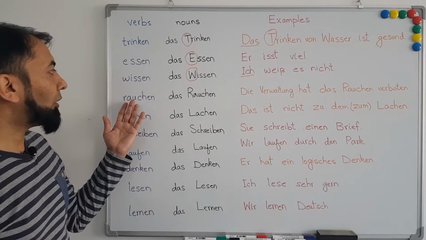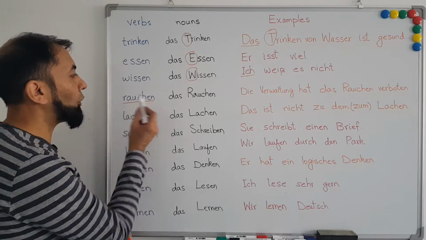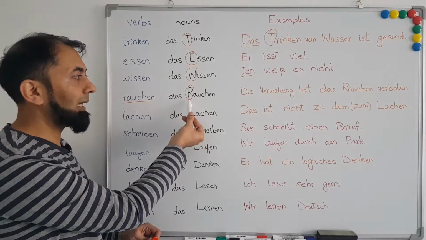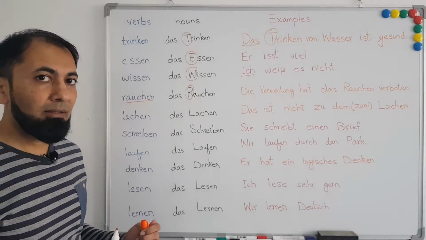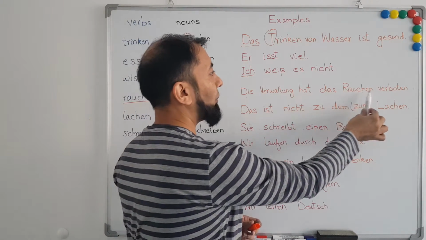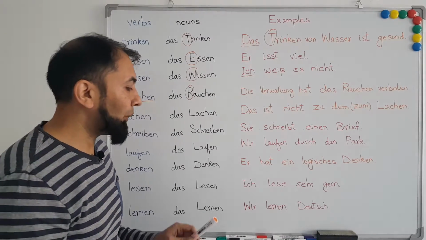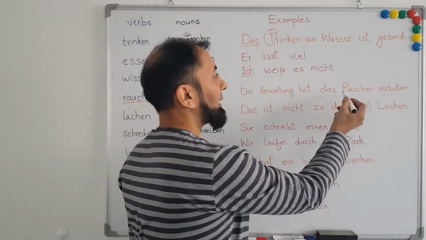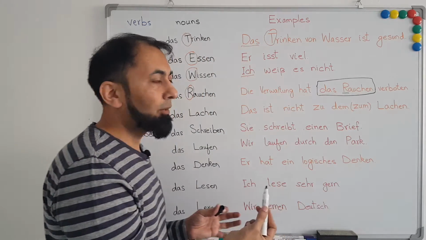Next example is of verb rauchen, which means to smoke, and this rauchen verb can also be used as noun, and if it is used as noun, then we have to start it with the capital R in German language, and it will be treated as a neuter noun. So let's look at the example. Die Verwaltung hat das Rauchen verboten. The administration has banned the smoking. Now in this sentence I have taken rauchen as a noun. Therefore it's starting with the capital letter and it is using the article das because it is a neuter noun.